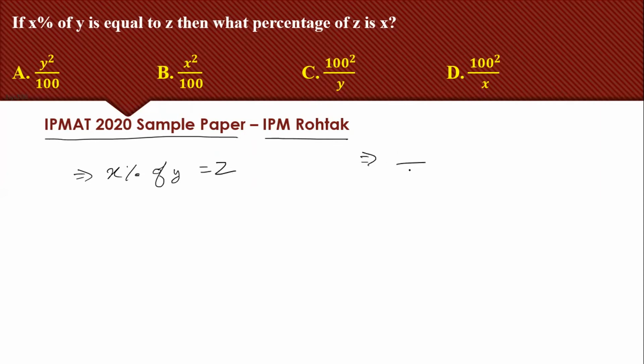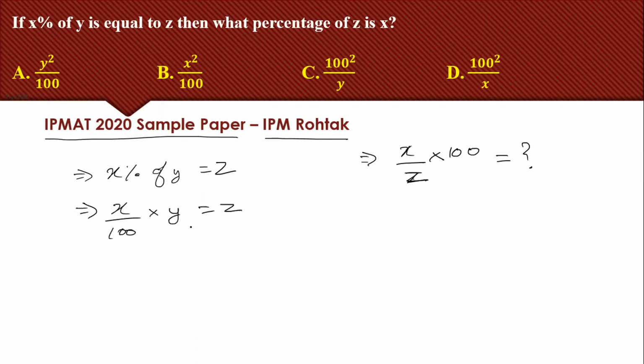That means we are comparing on Z. Z will come in the denominator. What percentage of Z is X? What portion of Z is X? We need to find it in terms of percentage. So we need the value of X by Z. Let's find the value of X by Z from here.